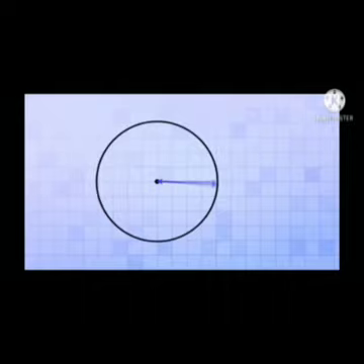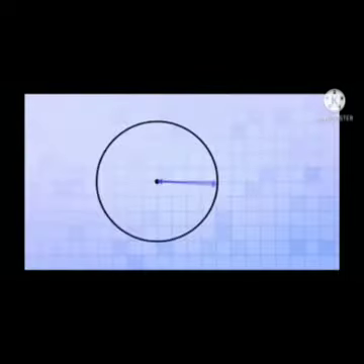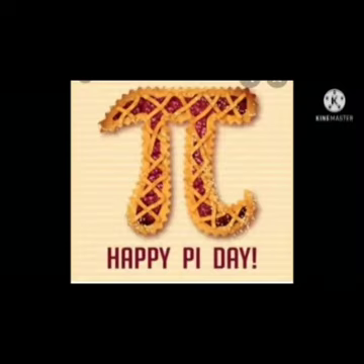Then how can we find the circumference of a circle or any circular object? The great mathematician Archimedes gave the solution to find the circumference of a circle. The secret behind this is the constant value called pi.